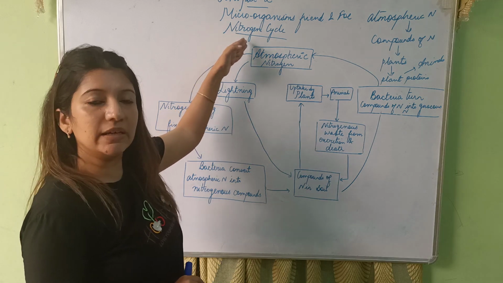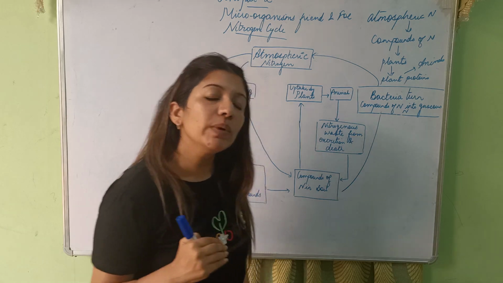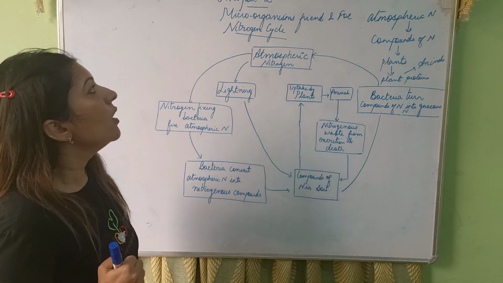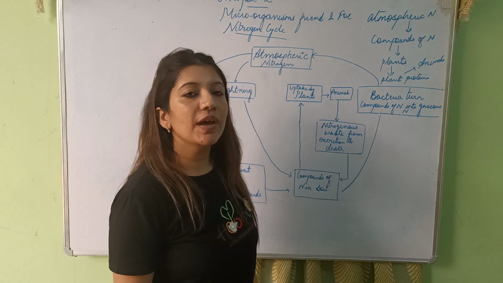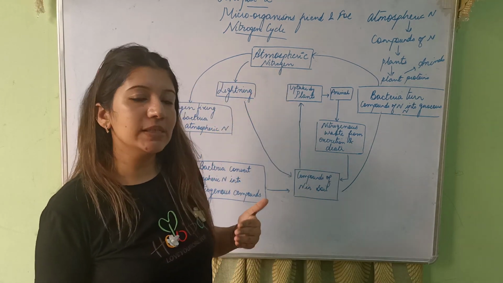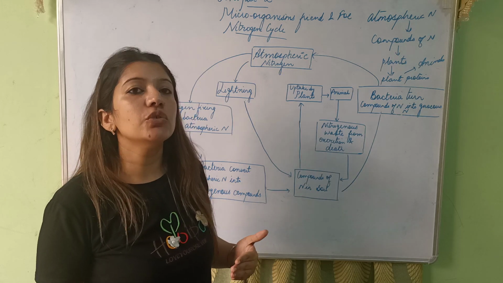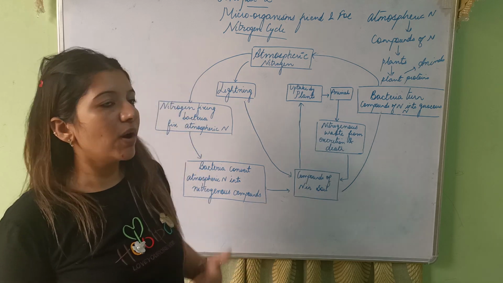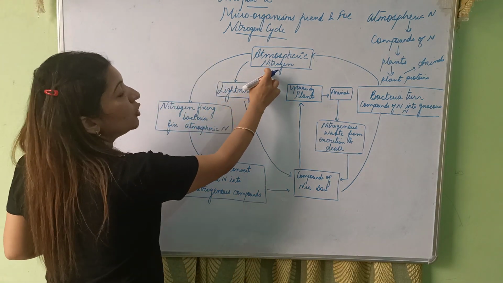What is this nitrogen cycle? It is the cyclic flow of nitrogen between the biotic and abiotic components of the biosphere. Now, to begin with, there is 78% nitrogen in the atmosphere. Plants cannot use this atmospheric nitrogen as such. They need to convert it into more usable forms, nitrites and nitrates.